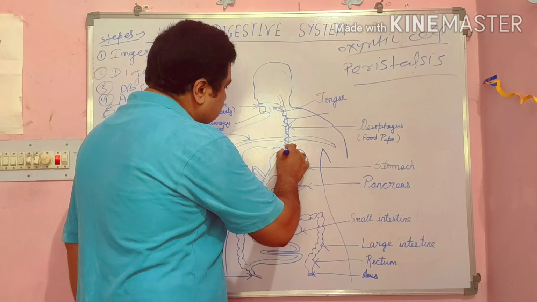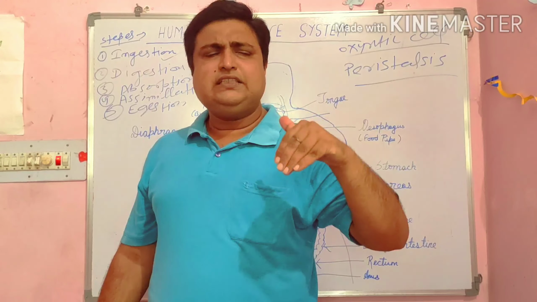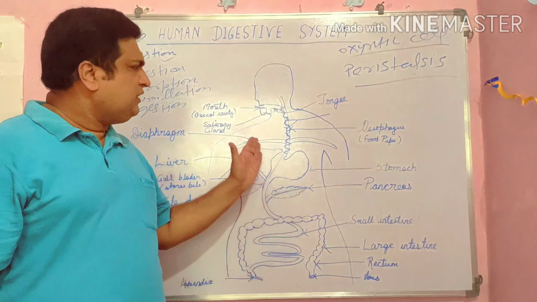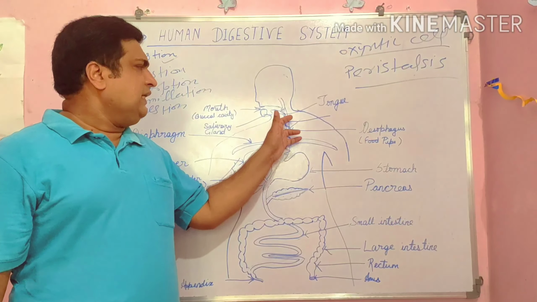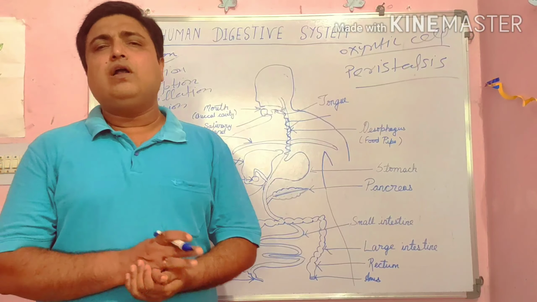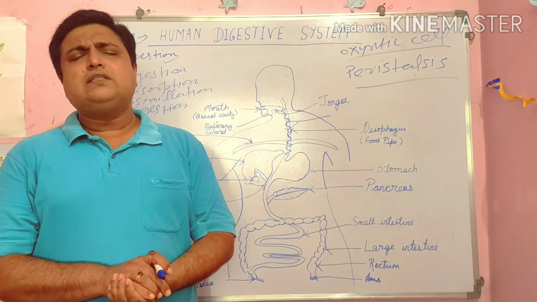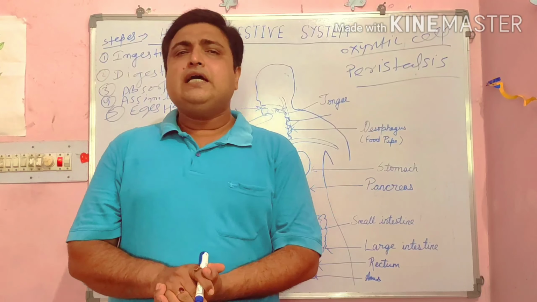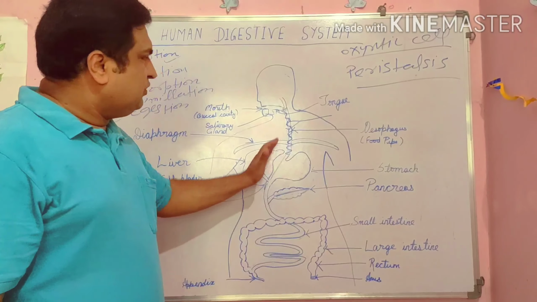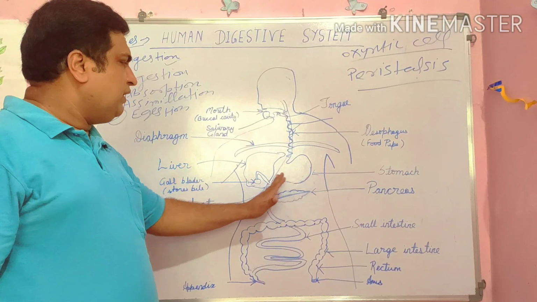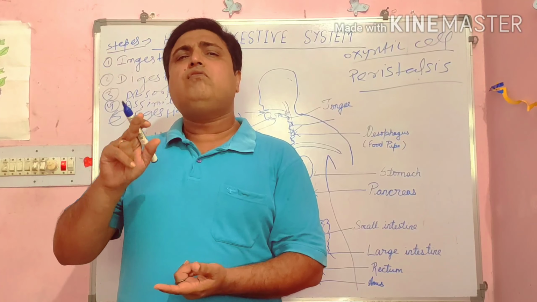Here food substances move in a zigzag manner, slowly. This movement of food substances in the esophagus is called peristalsis, or the peristaltic movement. Then the food goes to the stomach, and in the stomach food stays for 4 to 5 hours.